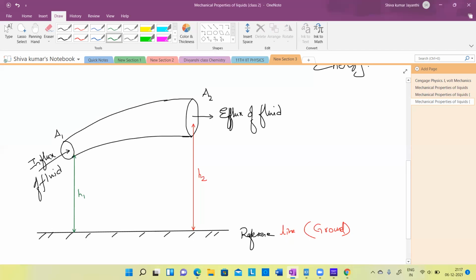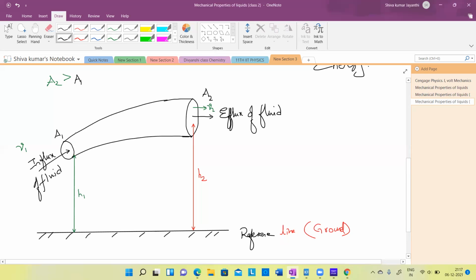Here the velocity of the fluid entering is v1. From here the velocity of the fluid coming out is v2. Now let us consider a section which is a little uniform. This is not a uniform tube. You see, the area of cross section A2 is bigger than the area of cross section A1.